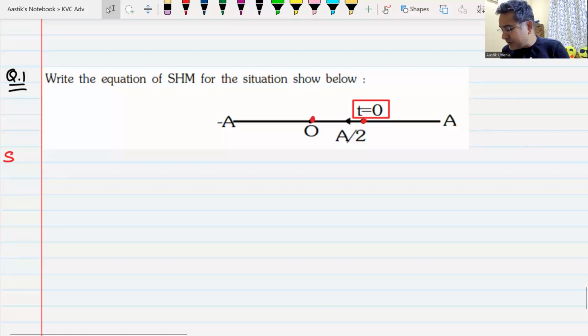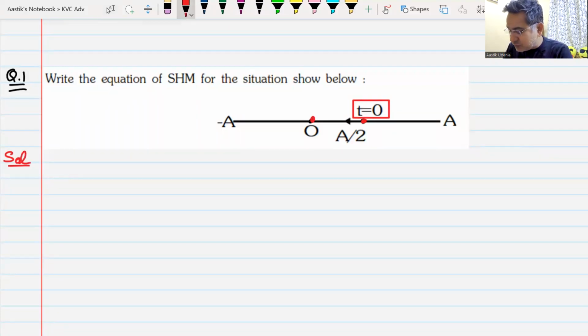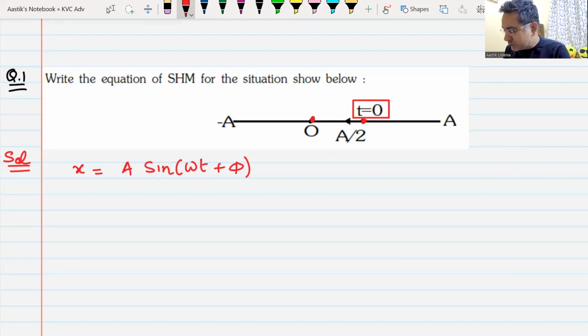How do you do this? I don't know what is there, so I just write the simplest possible equation. The equation of SHM should be of this type: sine of omega t plus phi. In all of the above cases, I don't think you have noticed, I found the value of phi, nothing else. You just have to find the value of phi at time t is equal to 0.